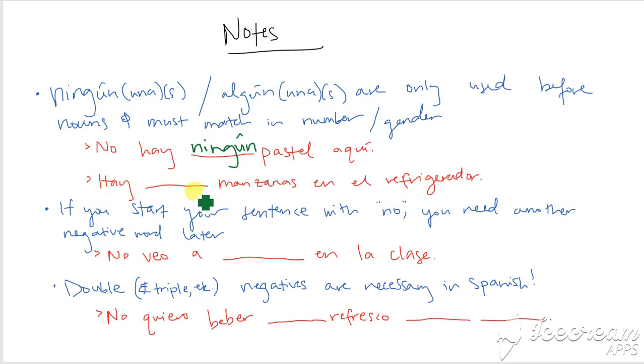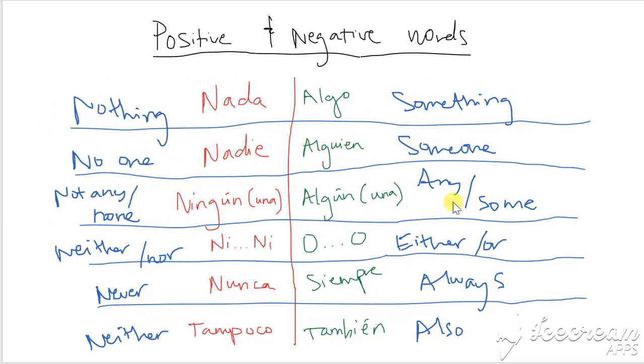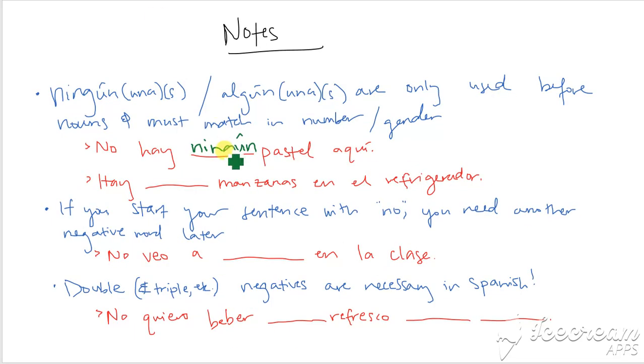This is going to be a positive word. Manzanas is feminine and plural. So the positive word, if I want to say there are some apples here, would be algunas, plural and feminine, because manzanas is plural and feminine.